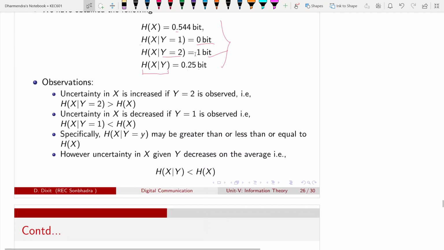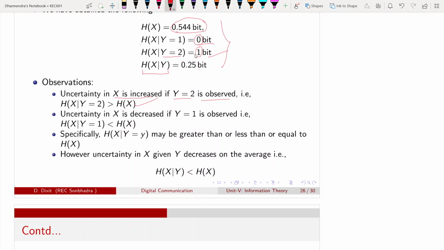So uncertainty in x is increased if y equal to 2, because the value is 1. When y equal to 1, this uncertainty measure, entropy, is 0 bit. For y equal to 2, this is 1, which means it is increasing, because this is greater than this.